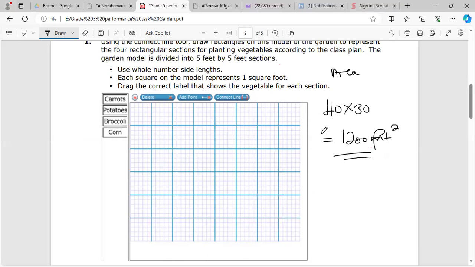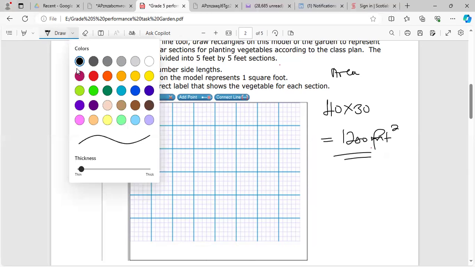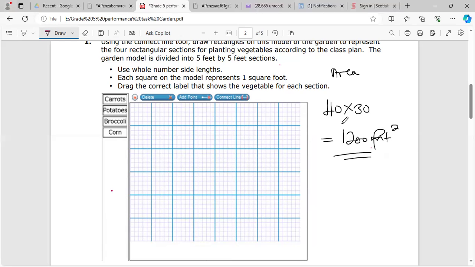Now we're going to use 5 for each of these boxes. So one box represents 5. Let's see if we can hold 1, 2, 3, 4, 5, 6, 7, 8. So going across, in order to obtain the 40 feet, we're going to use 8 of these. 1, 2, 3, 4, 5, 6, 7, 8. Let's carry it out to the end.